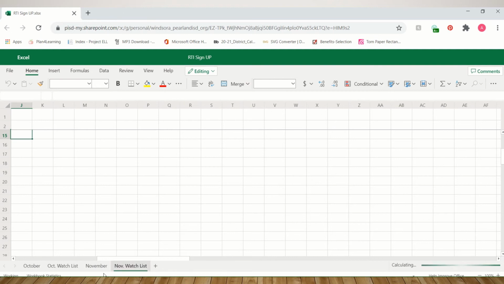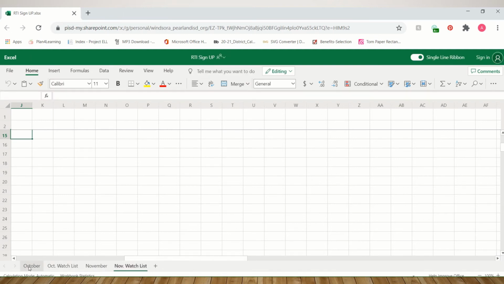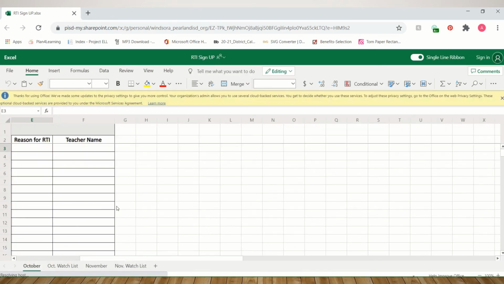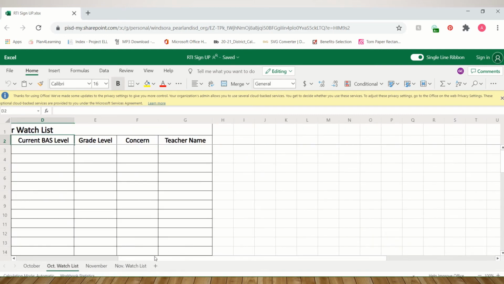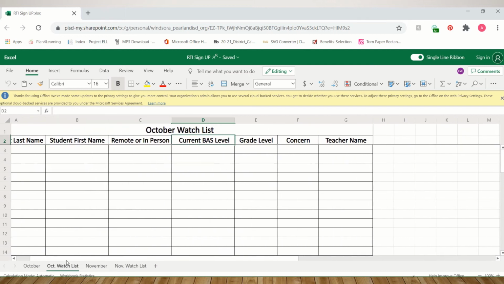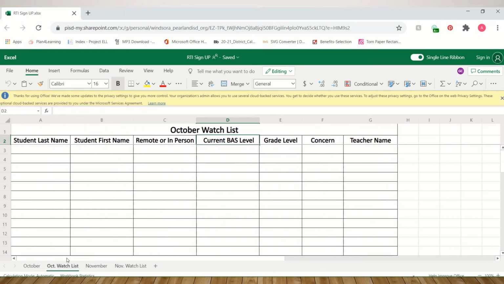Now, along the bottom, it tells you what they are for. So this October would just be for regular RTI sign up, and we'll get to that in a second. And then you have October watch list, okay? And make sure that your cursors are all the way over, otherwise it's not going to work. So for the RTI watch list, you're going to put in the student last name, student first name. You're going to tell me whether they are remote or in person, and this is actually just a toggle, so you'll just pick which one.